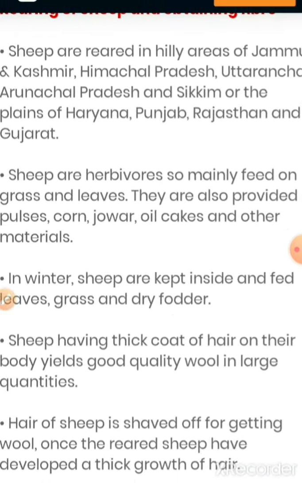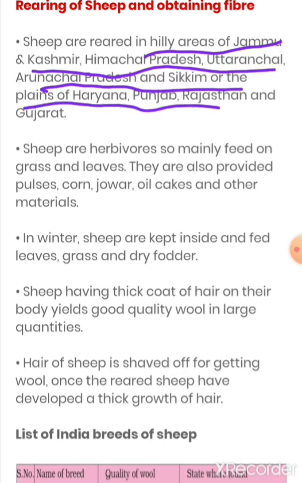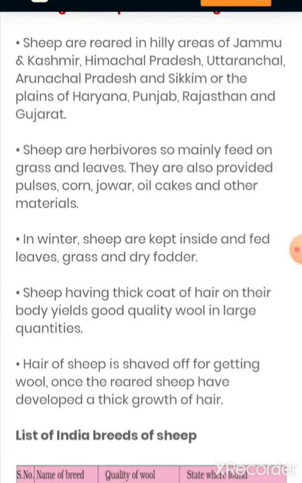Sheep are reared in hilly areas of Jammu and Kashmir. Okay, so we all know about it, that sheep are reared in hilly areas of Jammu, Kashmir, Himachal Pradesh, Uttaranchal, Arunachal Pradesh, and Sikkim, or plains of Haryana, Punjab, Rajasthan, and Gujarat. Okay, so these are the hilly areas. Just remember them: Jammu, Kashmir, Himachal Pradesh, Uttaranchal.